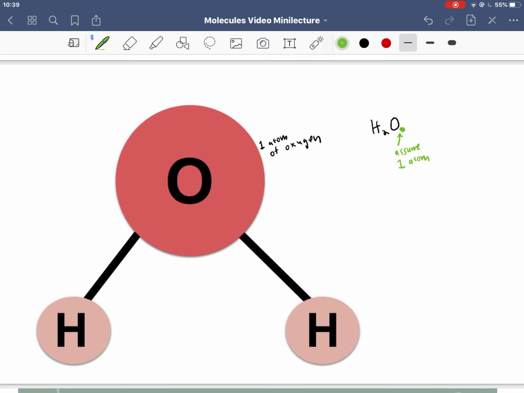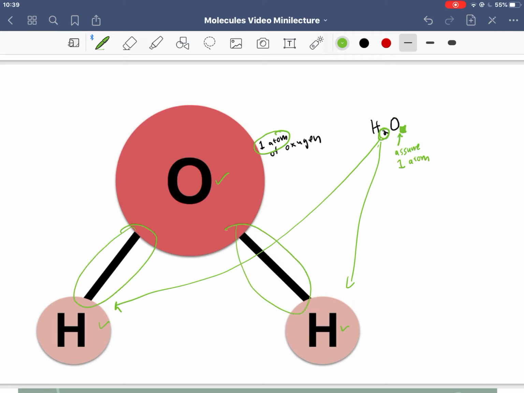So H2O doesn't have any number after the O, so we assume that there's one atom being represented. And then this 2 indicates that there's 2 atoms of hydrogen, or of H. So H2O means 2 atoms of hydrogen, 1 atom of oxygen connected by a chemical bond.